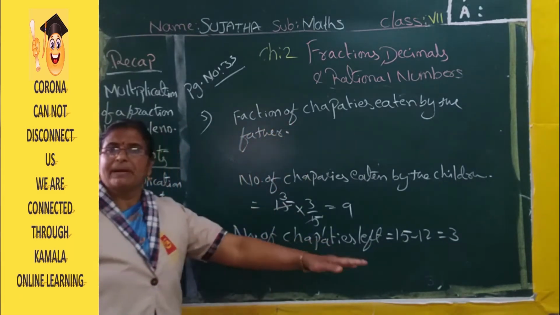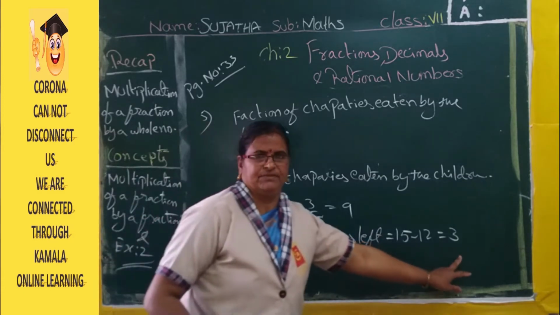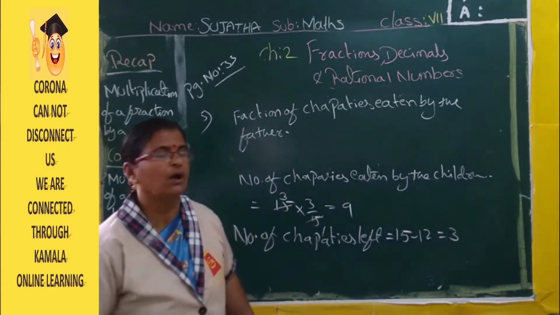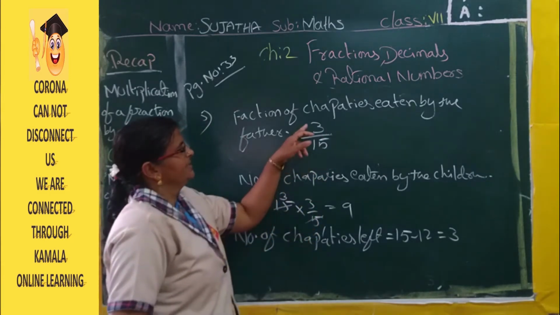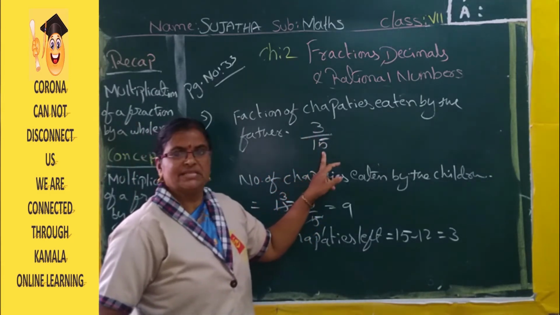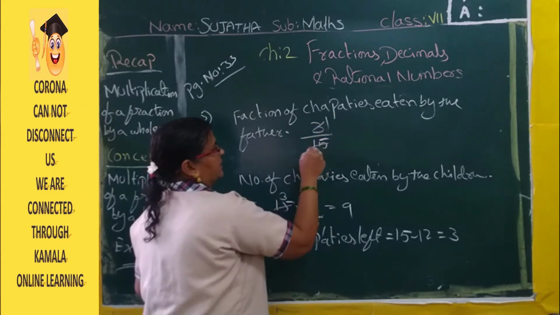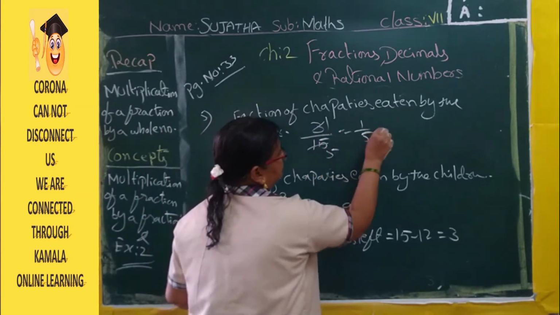See here, how many chapatis are left? 3 chapatis are left. So for that 3 fraction we have to find. So 3 by 15. He is eating 3. Total chapatis are 15. So 3 ones are 3, 3 fives are 15. 1 by 5th part.